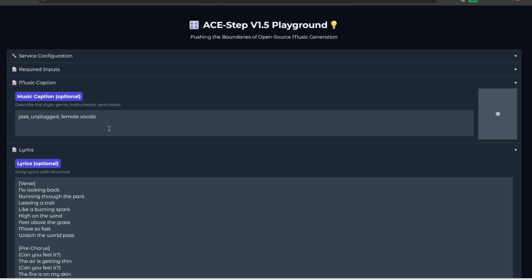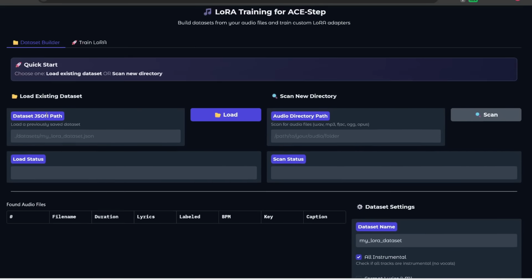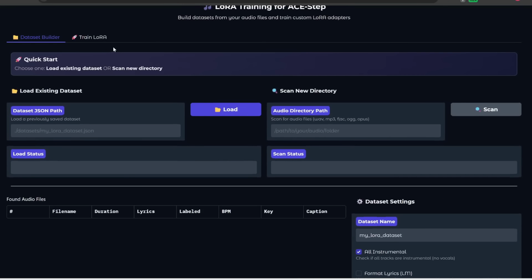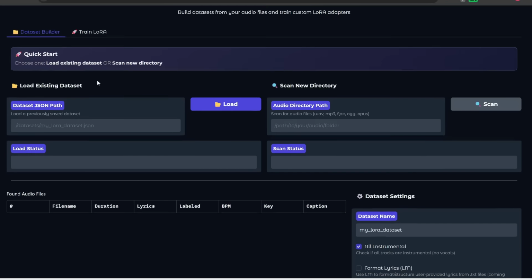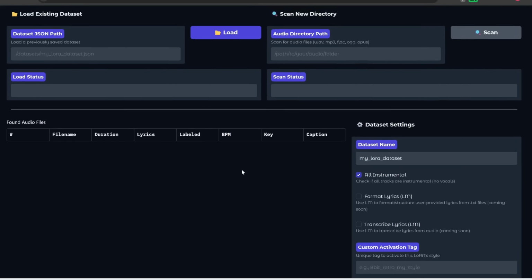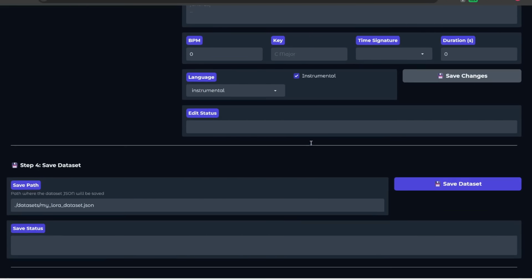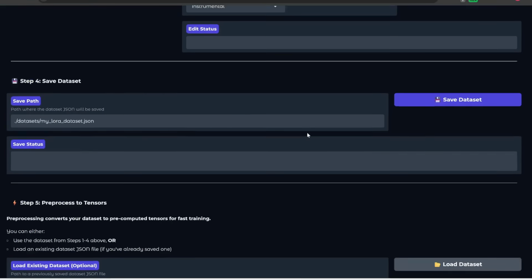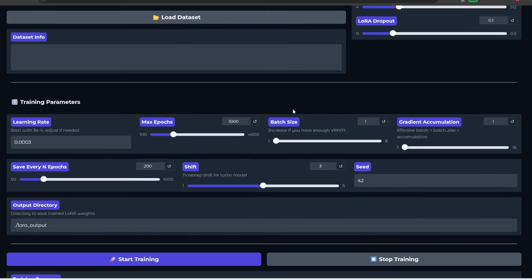Now, in addition to these task types, if you scroll down here, there's also this part where you can build a data set for this and then train a Lora, or basically a fine-tuned model on that data set. So for example, if you want to create a Lora that can generate Taylor Swift style songs, then you would create a dataset and plug in a ton of Taylor Swift songs into here and then train a Lora from it. Now, this is beyond the scope of this tutorial. There are a ton of things you need to do in order to prepare the dataset and train the Lora, but let me know in the comments below if you want me to do another tutorial on how exactly to